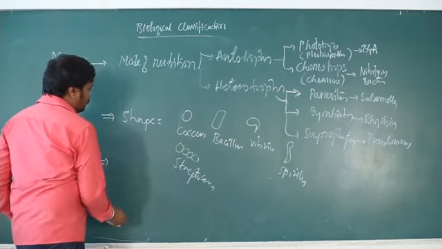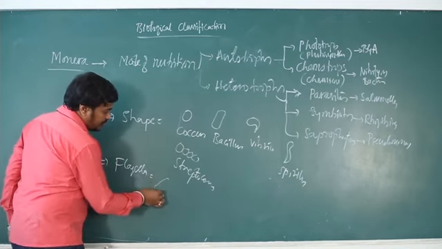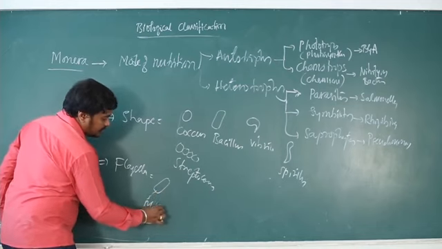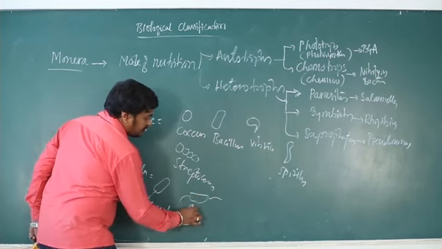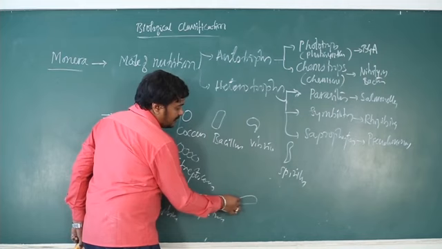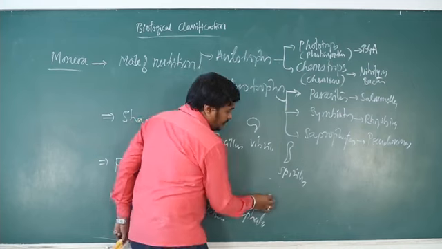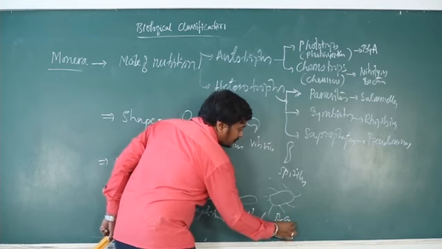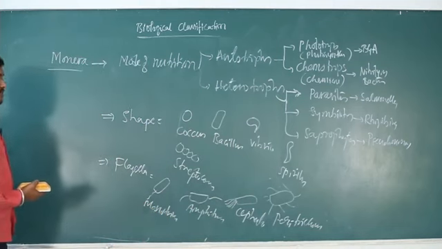And with respect to the flagella, if they have a single flagellum, it is monotrichous. If there are two flagella, one on each side, amphitrichous. Tuft of flagella on one end, lophotrichous. Then flagella throughout the body, it is peritrichous. So like this we can classify the bacteria based on the presence of flagella.